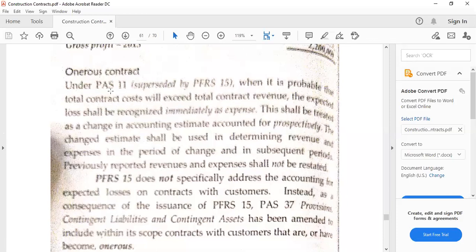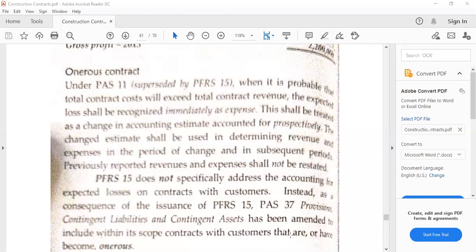Under PAS 11, Construction Contracts, which was the standard before, when total costs of the contract would exceed the total contract revenue, contract cost meaning the total estimated contract cost composed of actual costs incurred to date and estimated cost to complete, would exceed the total contract revenue, which is the percentage of completion multiplied by the contract price, then there is an expected loss.